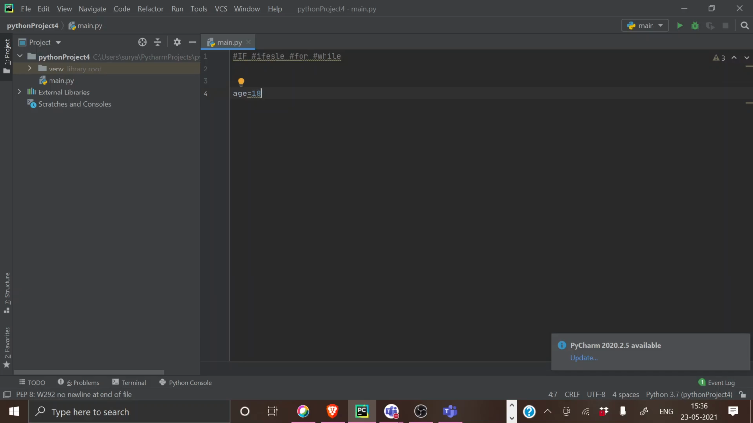Okay, I'm starting. So this is a variable. I'm just giving 18 to it. So this is called condition. This is called if condition. So if, with brace or without bracket, you can give it. If your age is greater than 18, you are allowed for voting.